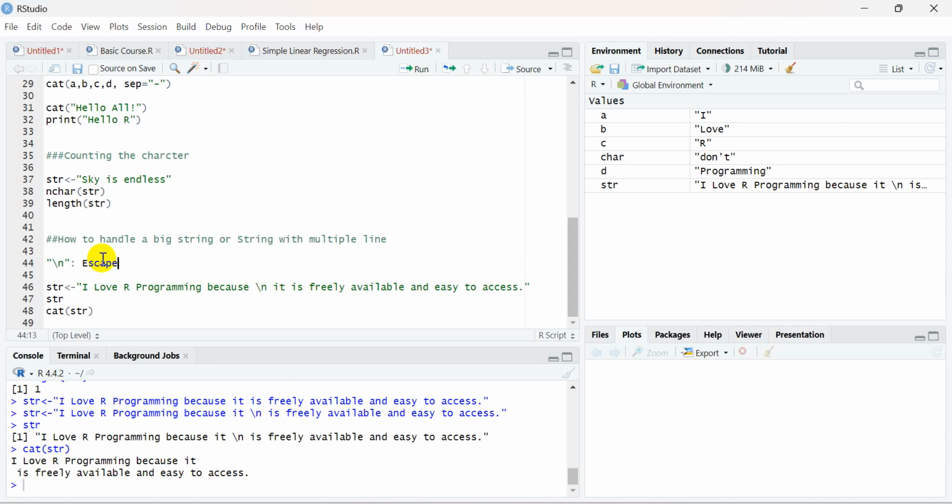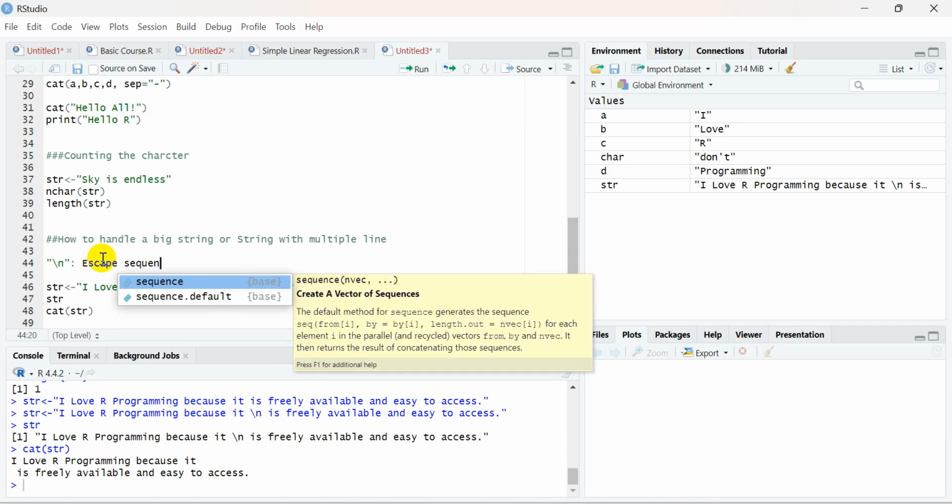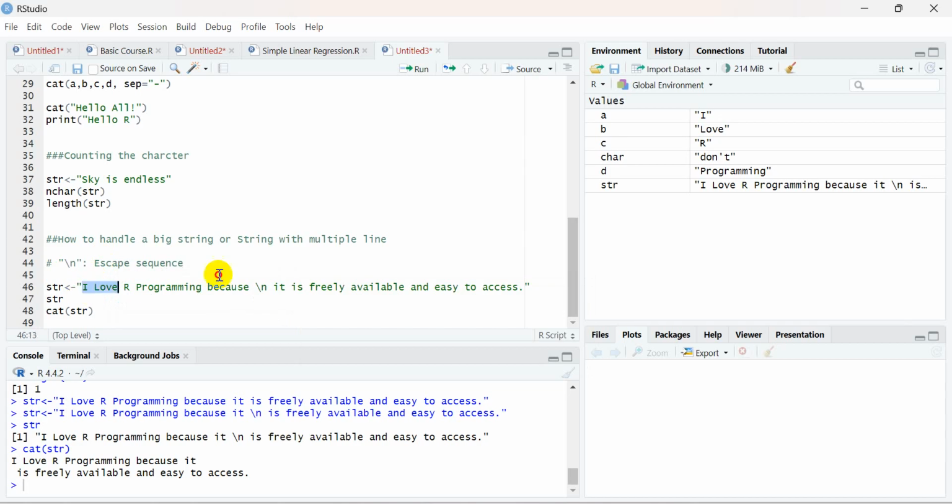An escape sequence can be used to break a particular bigger string into multiple lines. For example, here I used only one backslash n, which is why this line breaks there. Once this backslash n is met, the string is automatically broken, and the rest goes to the next line.